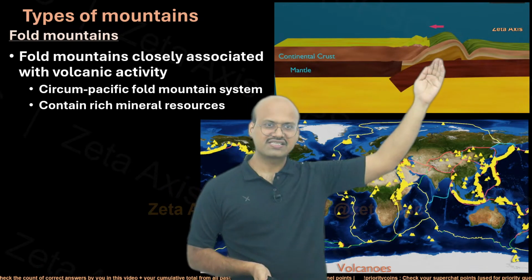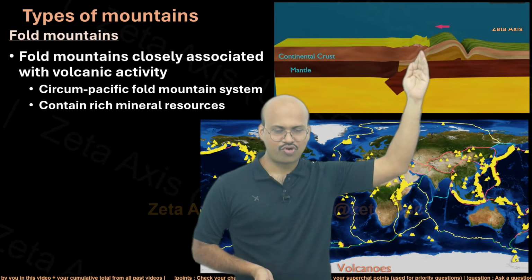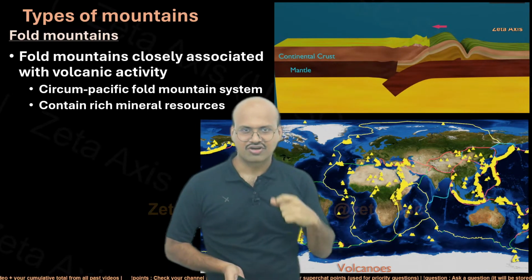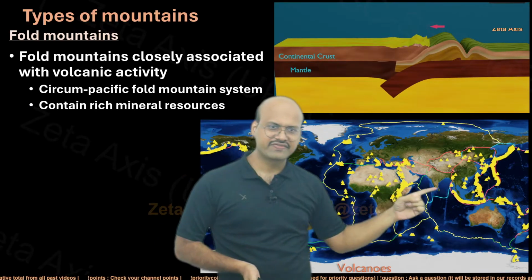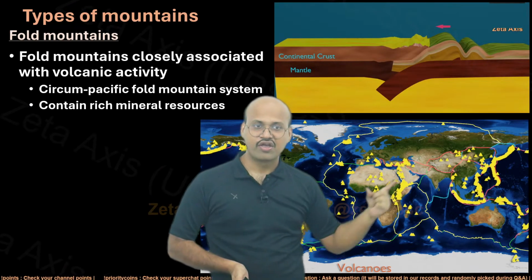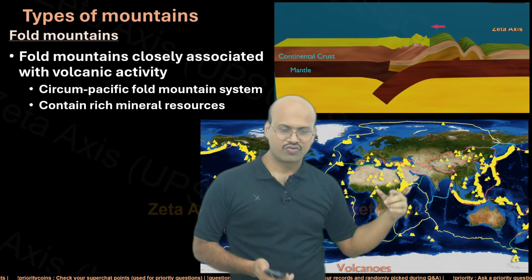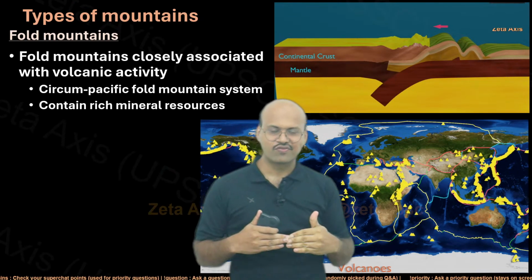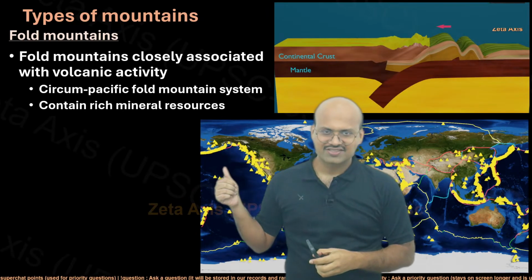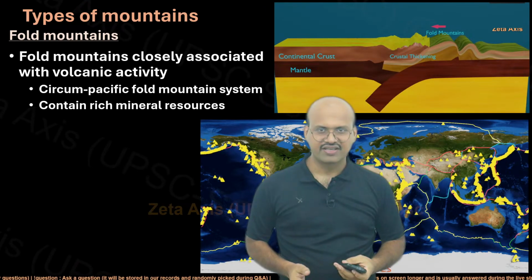Since the crust does not subduct to depth and does not contain a lot of moisture or water, it does not lead to formation of magma, and that is why in the Himalayas, even though fold mountains are there, we do not see volcanoes. So when there is a continent-continent margin, volcanoes are generally not formed. When there is an oceanic and continent boundary, volcanoes are generally formed.